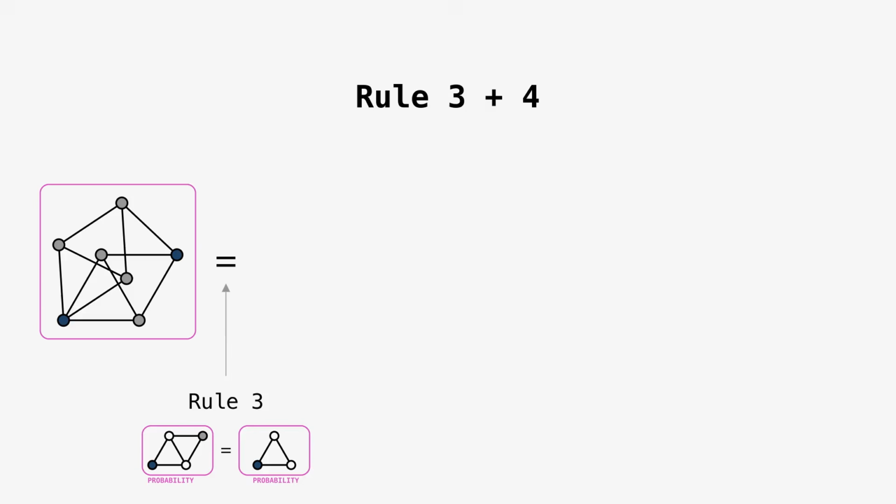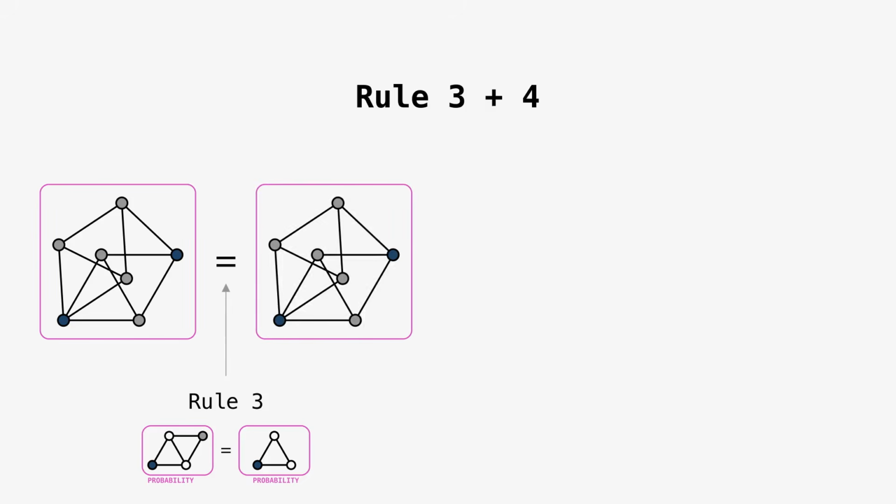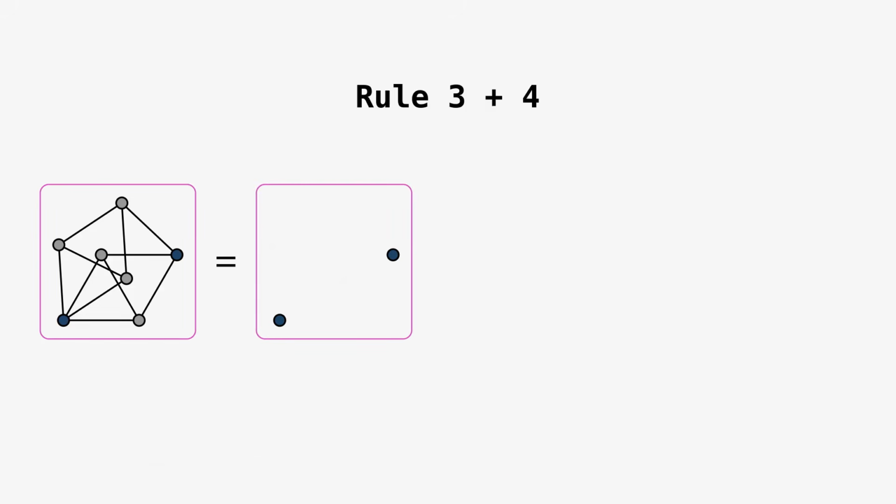From the last two rules, it follows that two coloring probabilities are equal if the blue subsets are congruent, and the rest is gray. For example, these are all equal to each other. All of them are equal to the probability that two randomly chosen points in distance square root 3 are both colored blue.